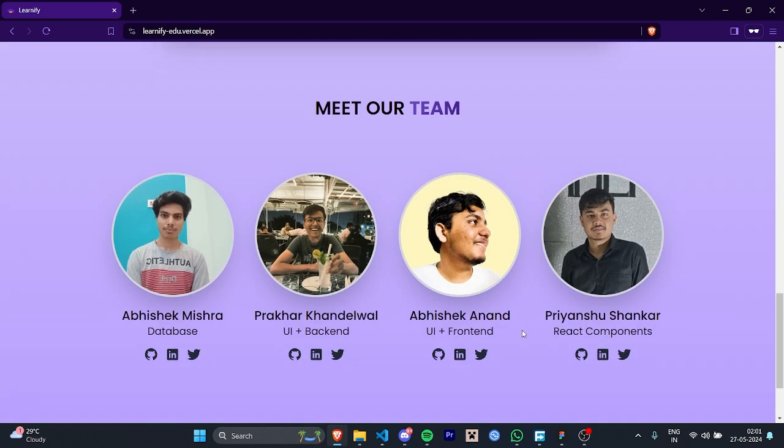Talking about the stack we used, we have used React JS for the front end, and I have also used Tailwind CSS for the styling. For the backend, we have used Supabase as our backend and server. Prakhar Khandelwal and Abhishek Mishra have done the backend stuff, where they made the databases and connected them to the front end. Priyanshu Shankar and I have done the front end, and Prakhar Khandelwal and I made the UI, for which we used Figma. We have also used Vercel to deploy, as you can see in the domain name.